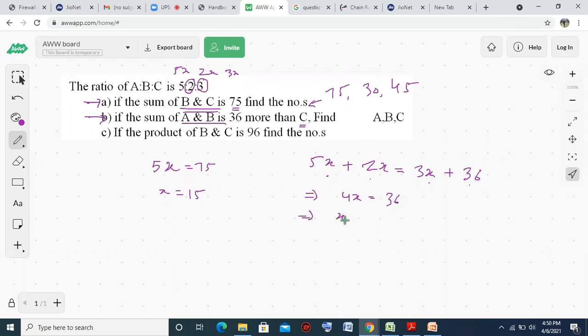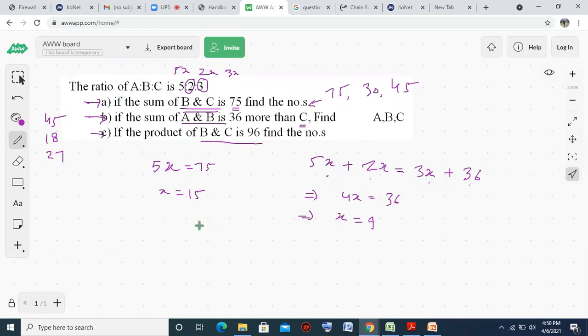X is equal to 9. So your numbers are 45, 18, and 27. Similarly, you can solve question number C.